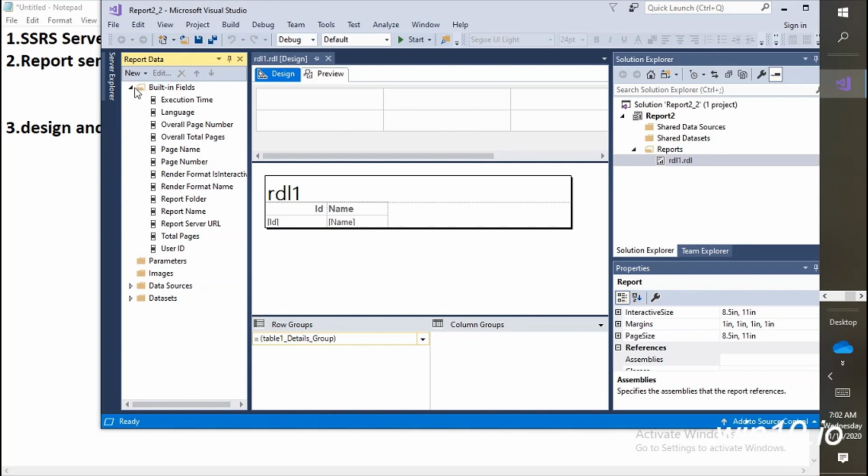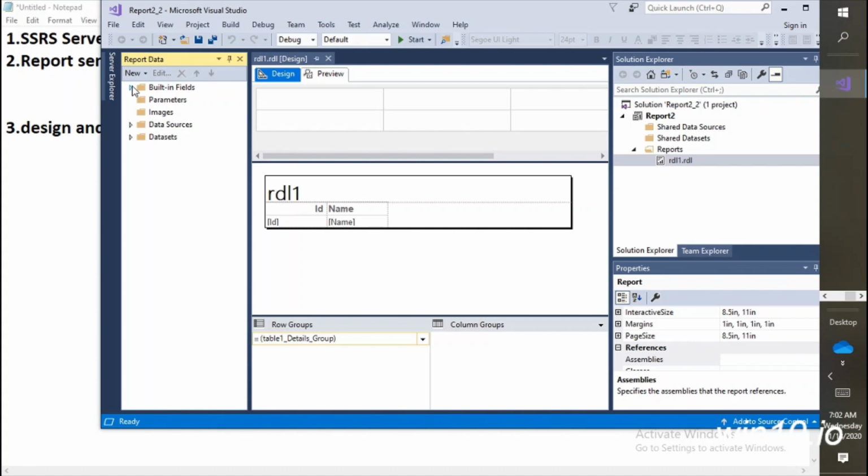Then we have parameters. A parameter is something we need to create, or when we take it from the stored procedure, it will automatically add it. Don't worry about that, I will show you everything.